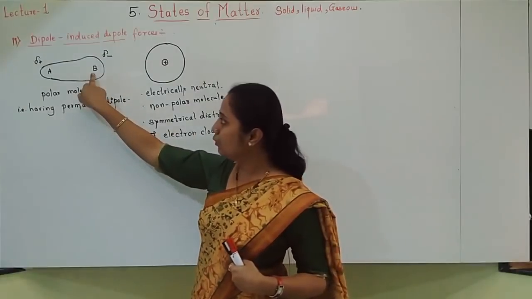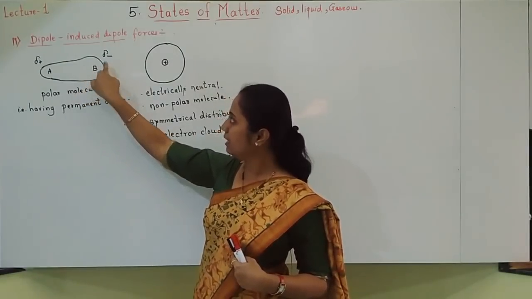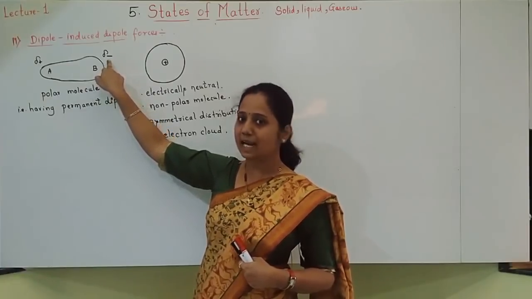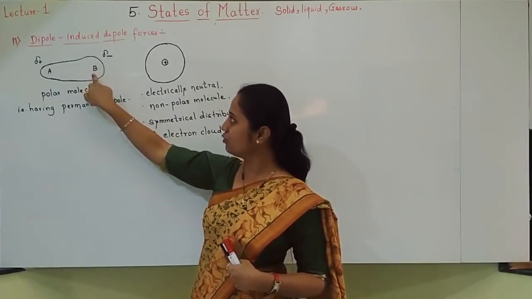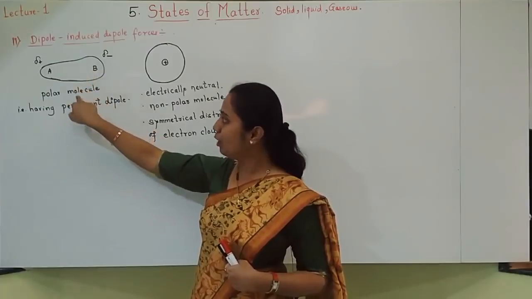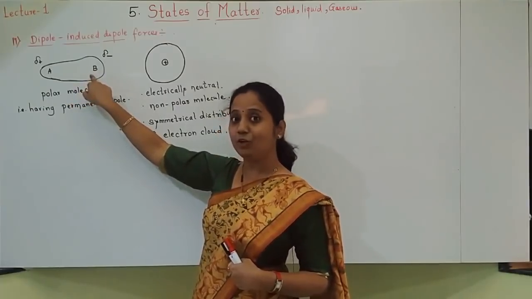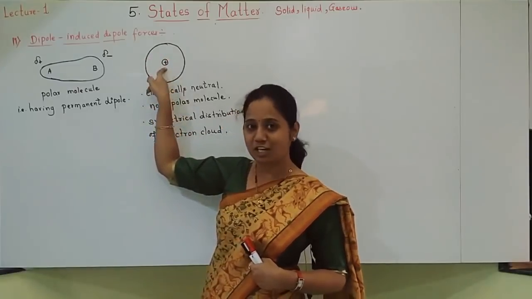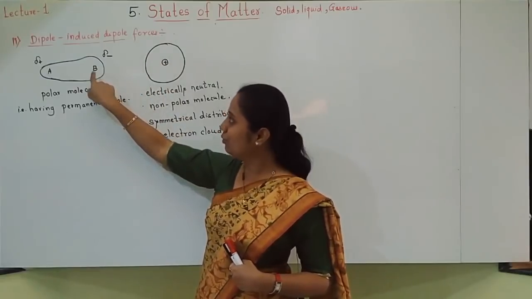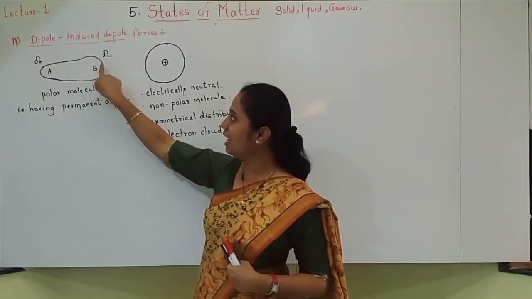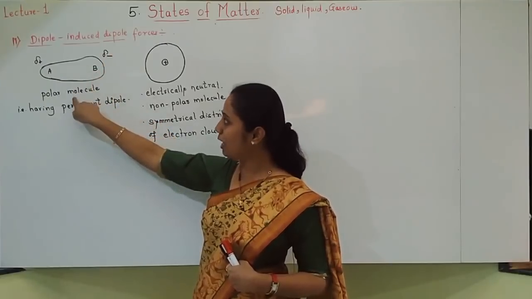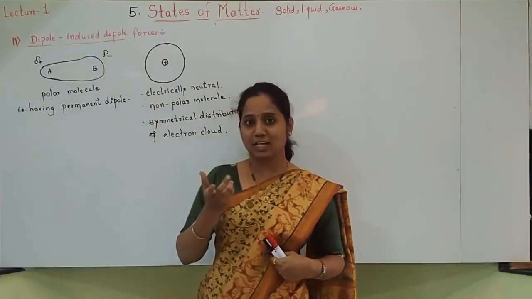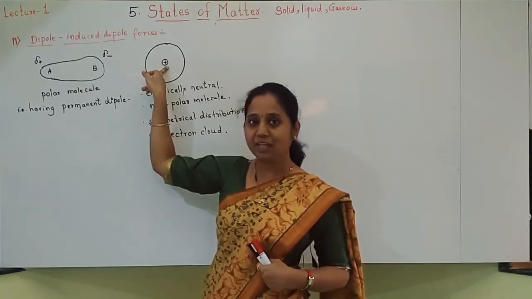here you can see that this end is having partial negative charge, and we know that opposite charges always attract each other. This partial negative charge of the polar molecule starts attracting the nucleus of the non-polar molecule. Here the nucleus is positively charged. Of course it will not attract electrons; opposite charges attract each other, so it will attract the nucleus.